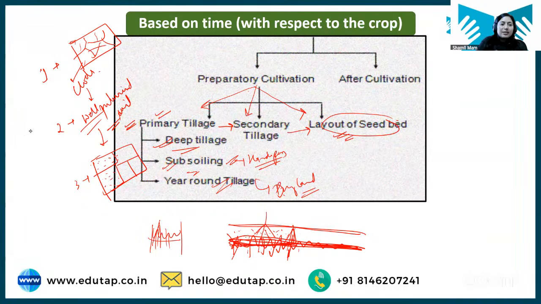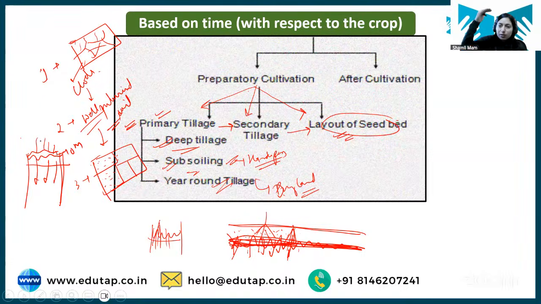Okay, you'll get to understand all this in the soil chapter. This is our soil, this is our top soil where organic matter is there and everything is there, right? So our crop grows on the top soil, but we have a soil profile, means when you go below the soil, there will be a subsoil zone, and the hard pan is formed in the subsoil region where the roots grow. Clear? I hope it's clear now. Is it clear or not?